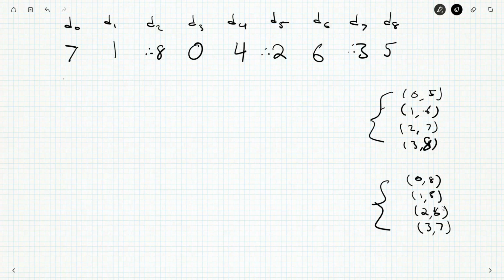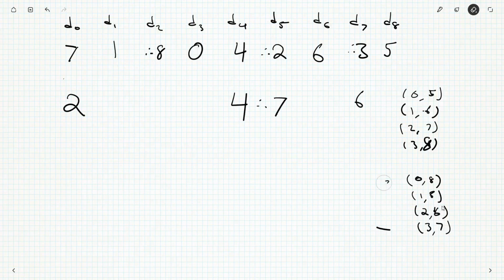So, if that's the case, what's the problem? Let's see if we can break this. How about something like, I don't know, 2 first, and then that would force this to be 7. 4 again, obviously in the middle, and that would make this guy 6. I'm running out of space. And if this one's 6, then 7, then 5 away has got to be 1. Okay.